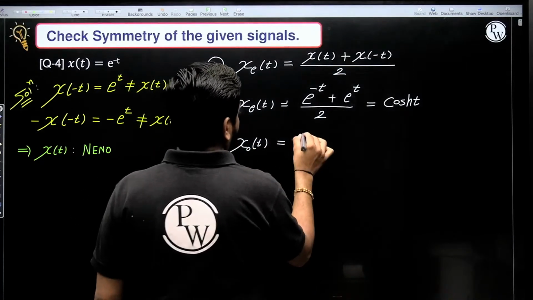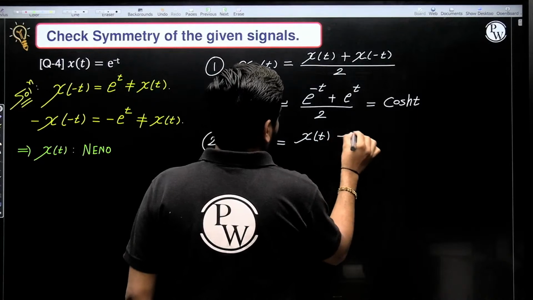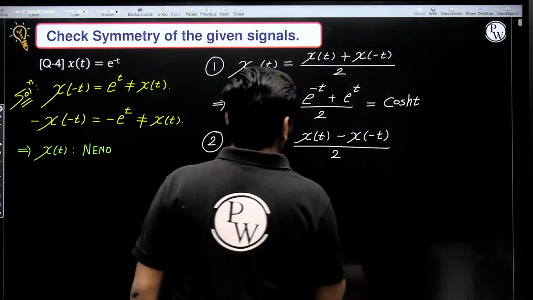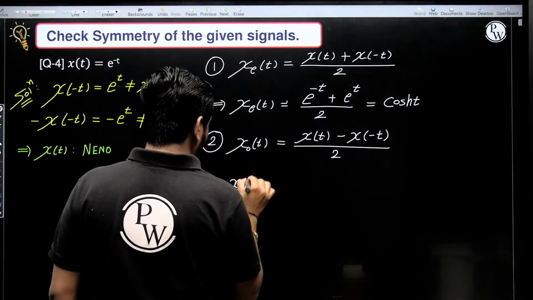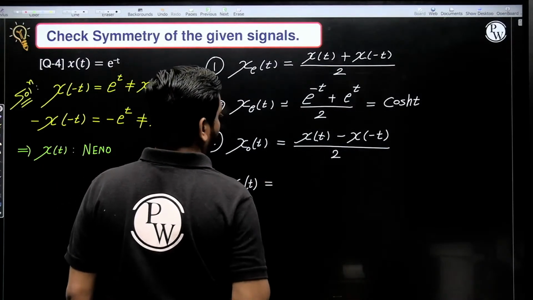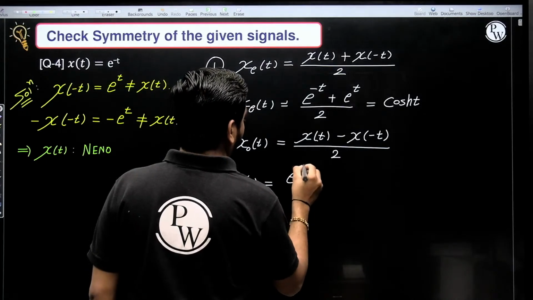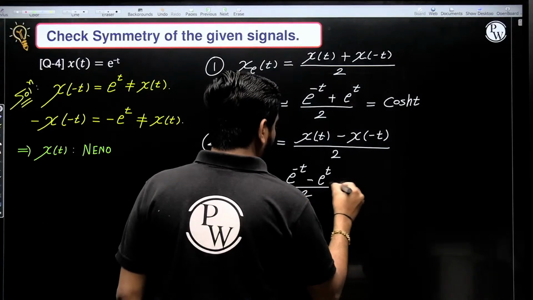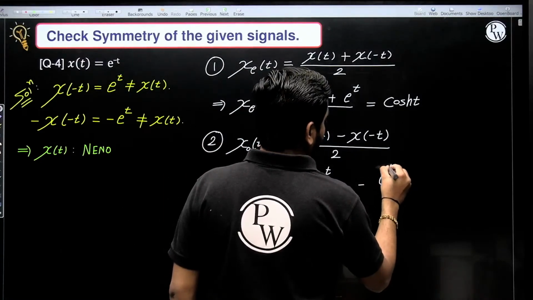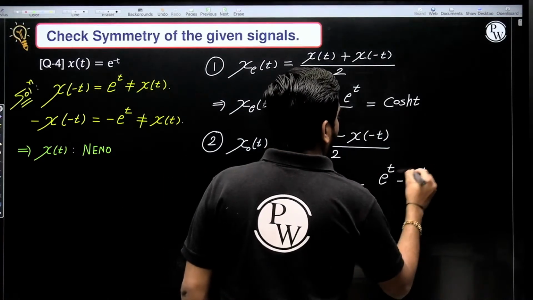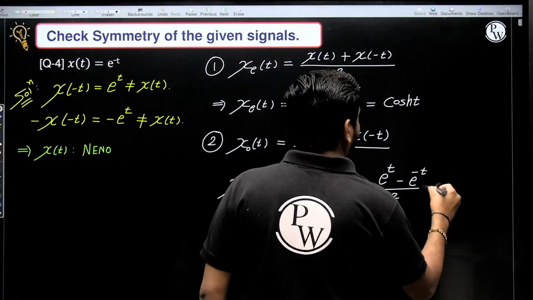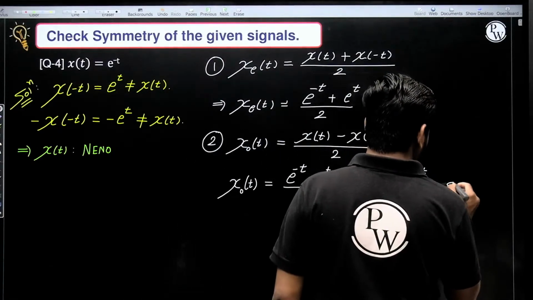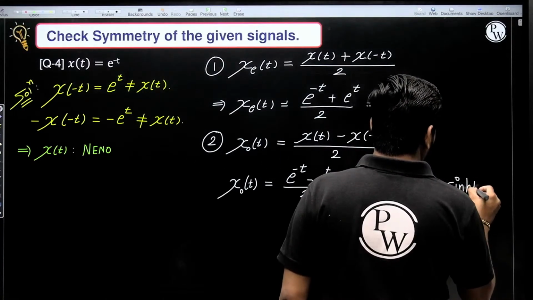Similarly, if we want to calculate the odd part, it is given by x of t minus x of minus t divided by 2, that is e power minus t minus e power t divided by 2. So taking minus sign common, it is e power t minus e power minus t whole divided by 2. So this term is nothing but sin hyperbolic t.